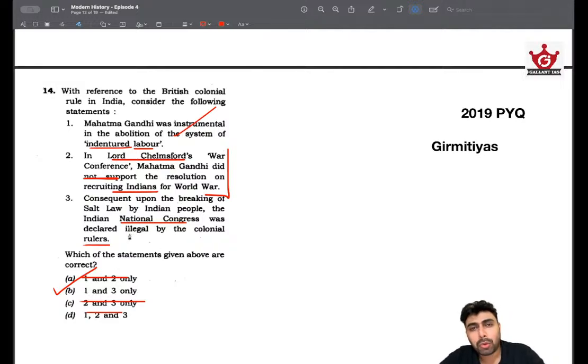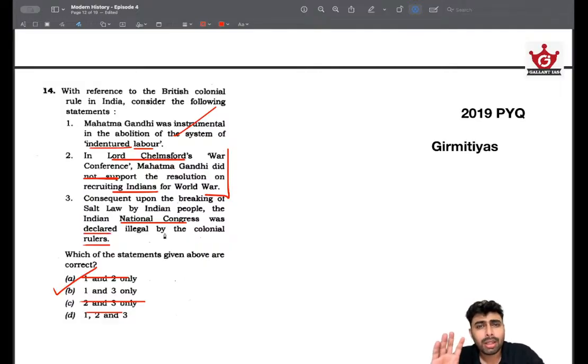Initially it was about non-cooperation, then it became civil disobedience. The freedom struggle was outrightly disobeying the British ideology, the relationship between the British and the nationalist movement got really hostile, and they were outrightly oppressing any sort of movements by them, and this was done right after the Salt Law.